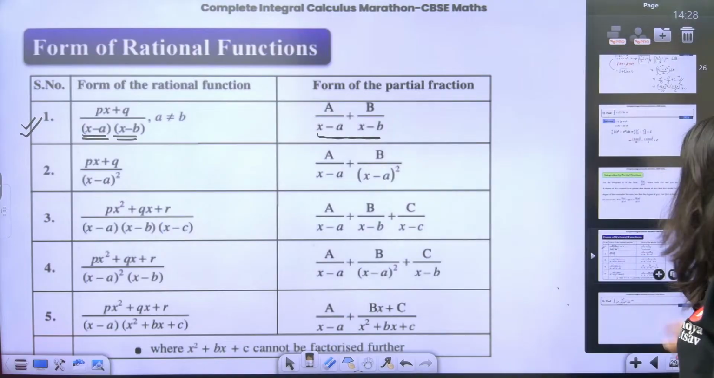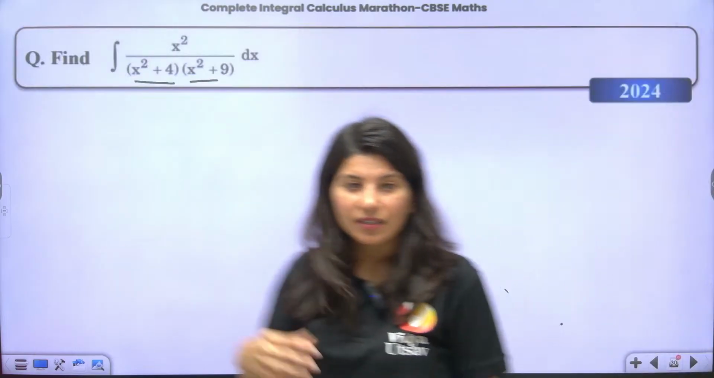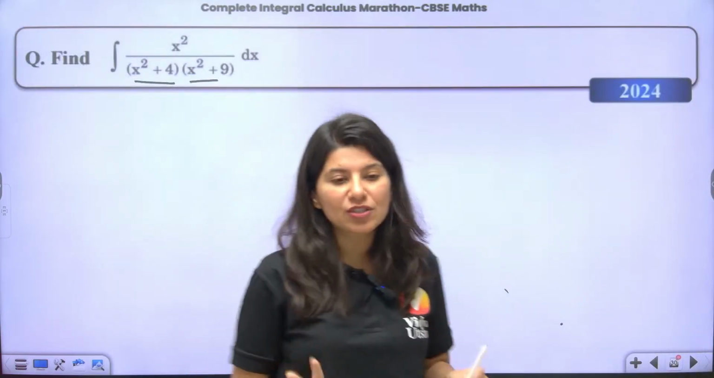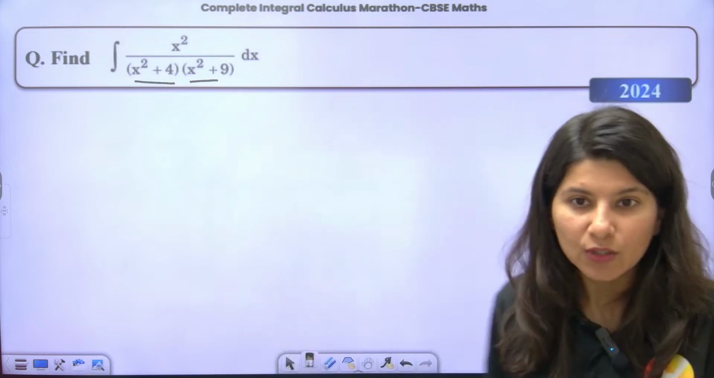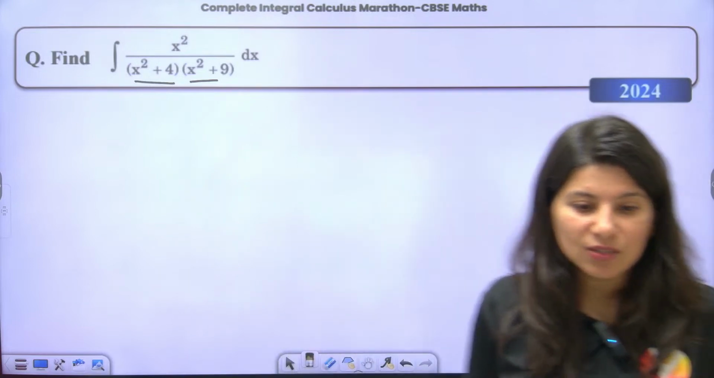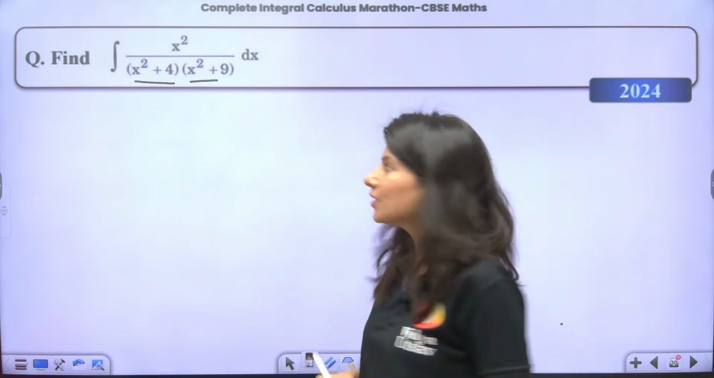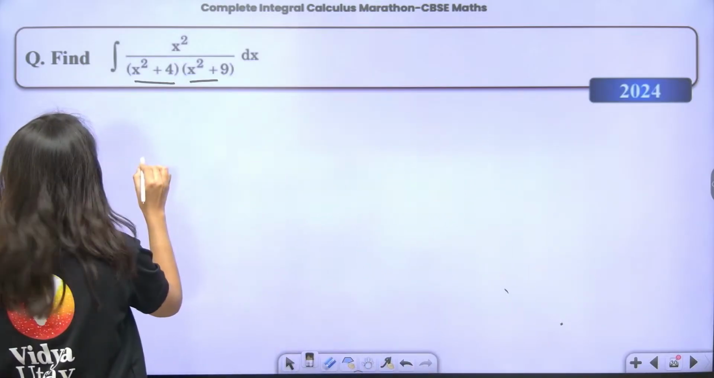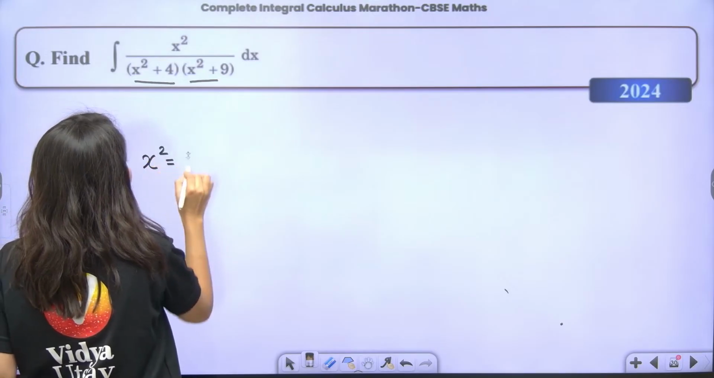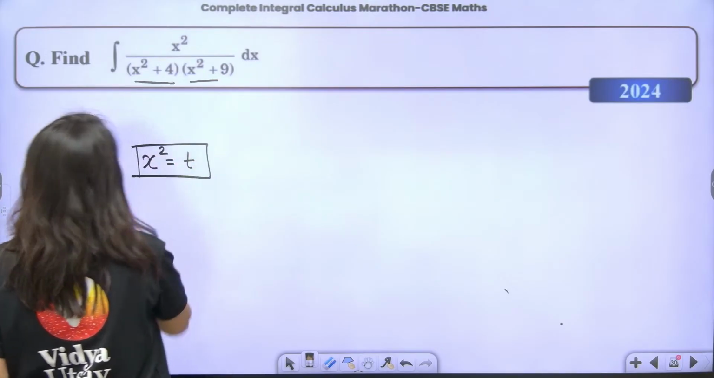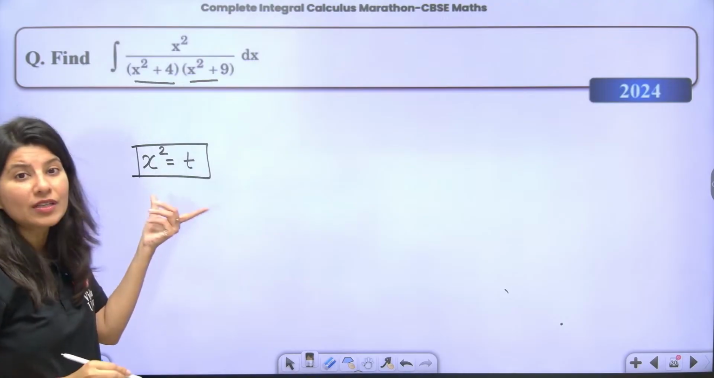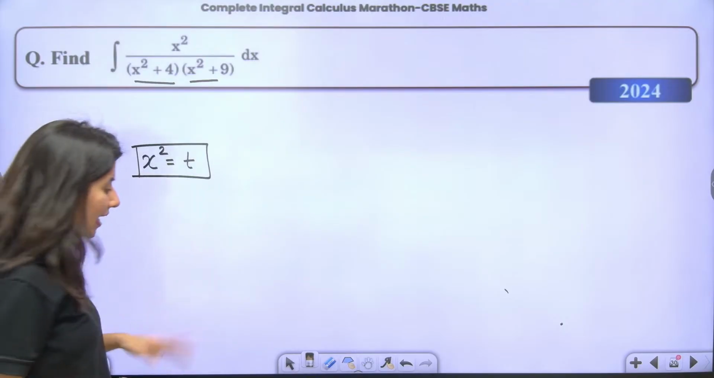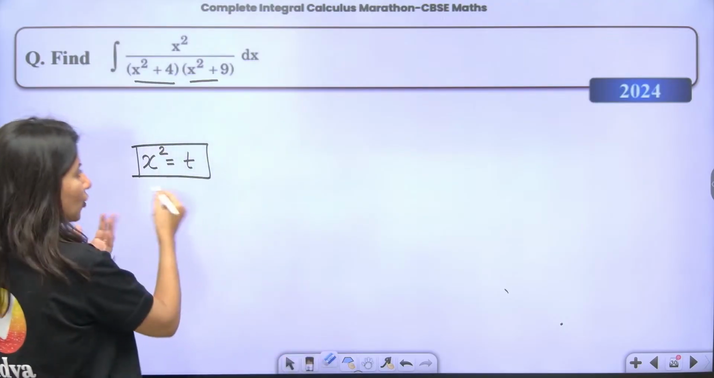Let me show it to you before I just tell you. Let me do one question for this. Students are saying, ma'am, put x square is equals to t. Yes. First of all, this is, by the way, a 2024 problem. Putting x square is equals to t right here. But you know what? This is not a substitution. I'm not going to differentiate it.